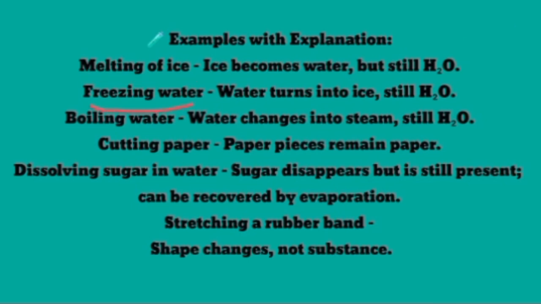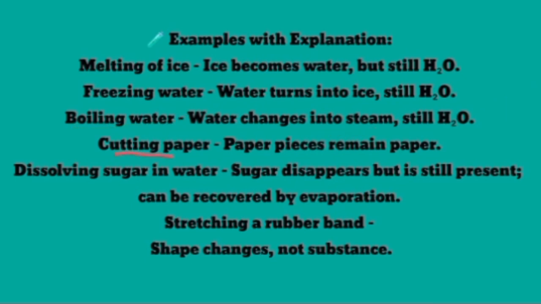During freezing, water turns into ice, but both have the formula H2O, just their physical state is changed, so it is a physical change. Next is boiling of water. During boiling, water changes into steam or water vapor, but their chemical composition is not changed. Both are water. They still have the formula H2O, so it is also a physical change.